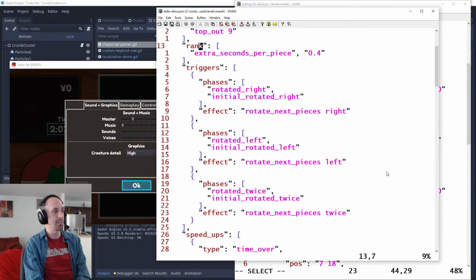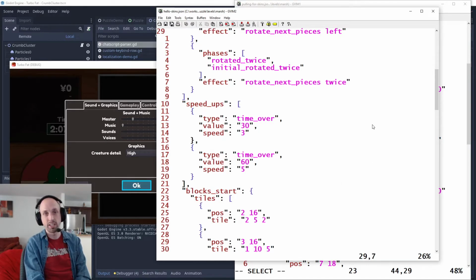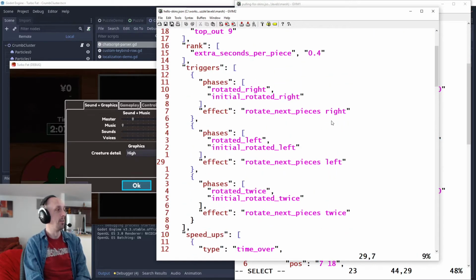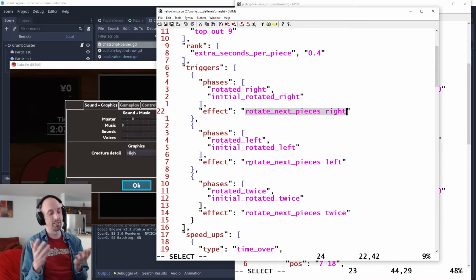level. For example, this level does not have that suppress rotate flag, so they can rotate the current piece. But every time they rotate a piece, it rotates all the pieces in the next queue the same direction. So if they're used to the pieces showing up in a certain order, now they have to really slow down and not be used to that.